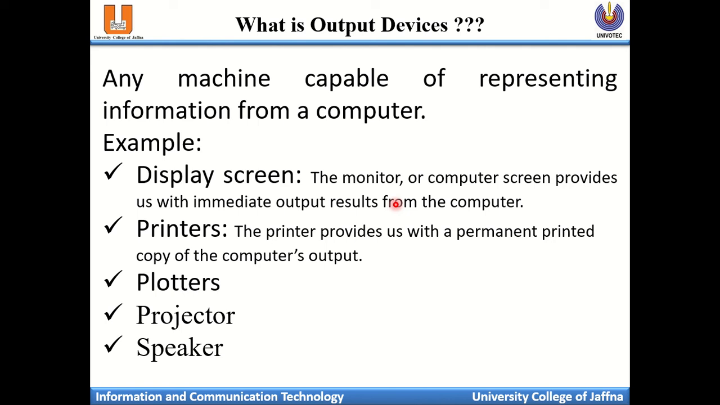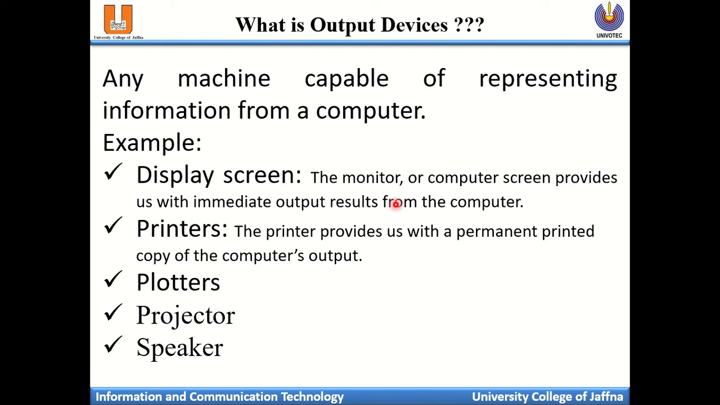So this is the permanent print copy you can receive from the computer. Likewise, the bigger printer is called a plotter. If you want to get graphical output from the computer, you need a plotter, also a category of printer. Then the projector: if you want to project something on the screen at a bigger size, you need a projector, so that's also an output device.